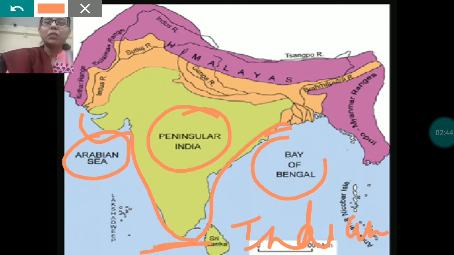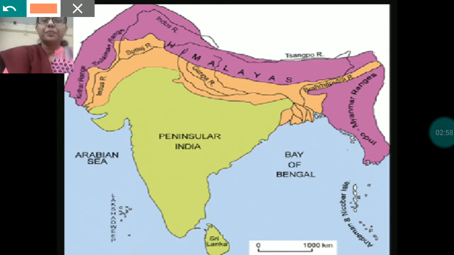There is a difference between peninsula and island. Island is a piece of land which is covered with water from all the sides, and peninsula is a piece of land which is covered with water from three sides.